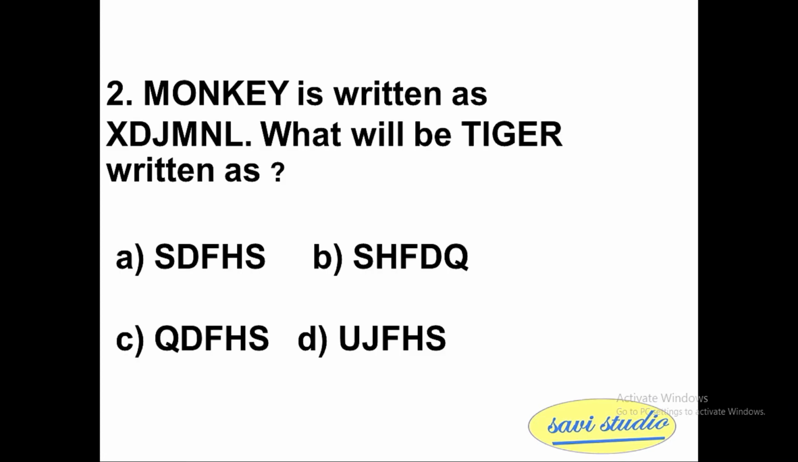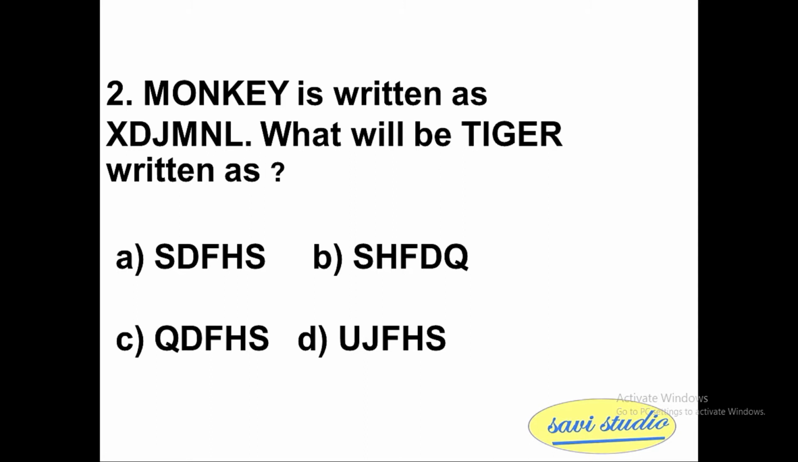So let's go for the second question. The question is, monkey is written as XDJMNL. So what will tiger be written as? We have four options. A, STFHS. B, SHFDQ. Option C, QDFHS, and option D, UJFHS. So please note this question.